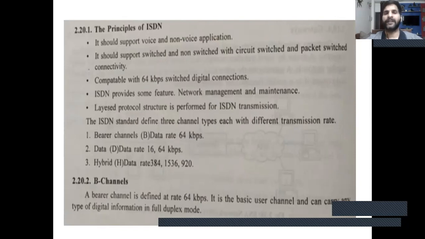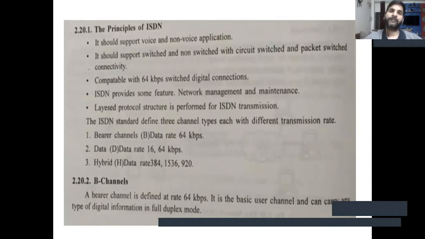ISDN provides some features like network management and maintenance. A layered protocol structure is used for ISDN transmission. Now the ISDN standard defines 3 channel types. First, the bearer channel, also known as B channel, with a data rate of 64 kilobit per second. Second, the data channel, D channel, with a data rate of 16 or 64 kilobit per second. And next is the hybrid channel, used for high data rates. Example hybrid channel data rates are 384, 1536, and 1920.